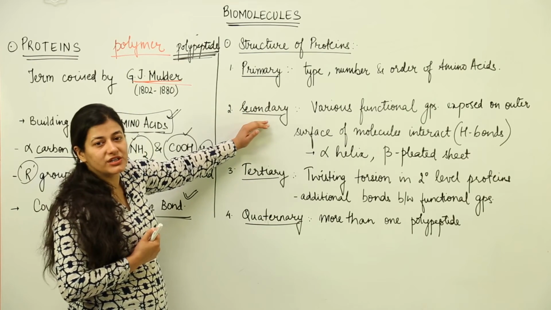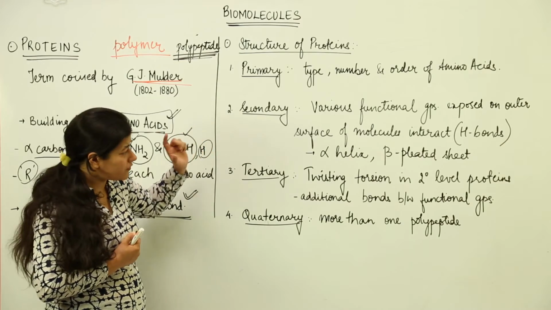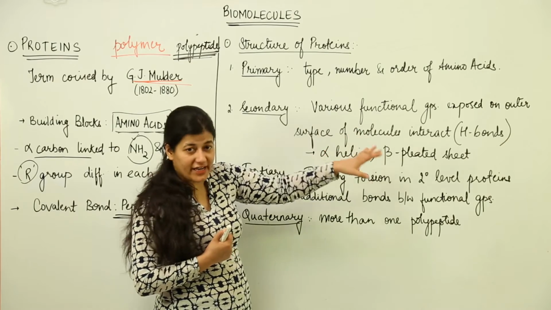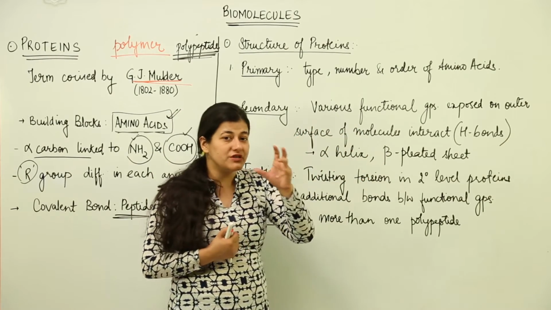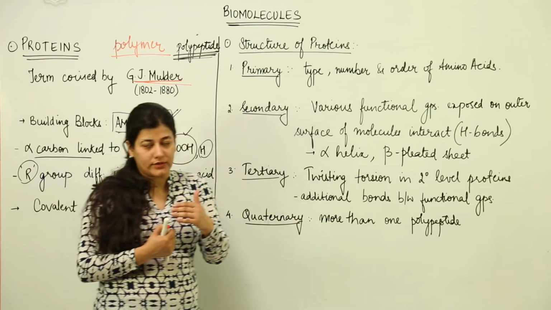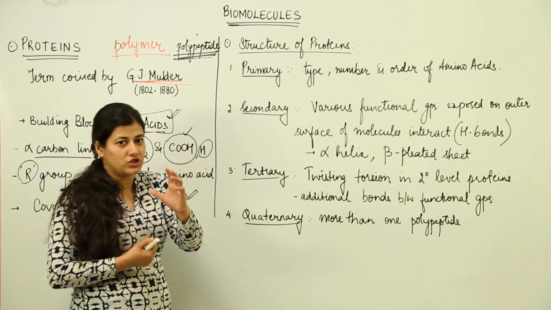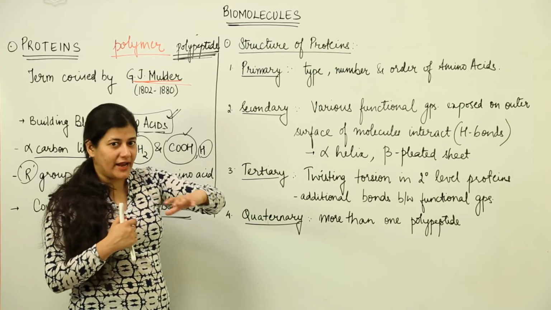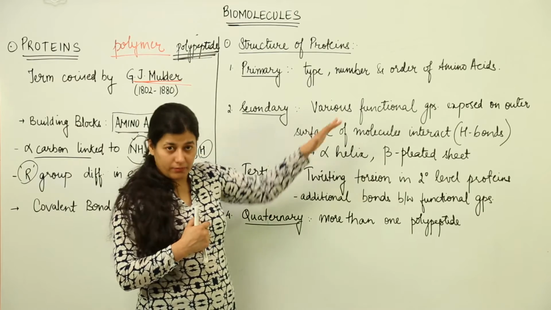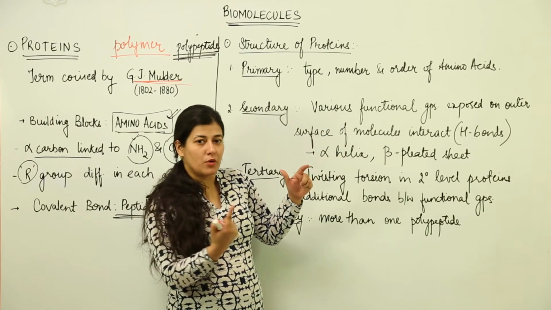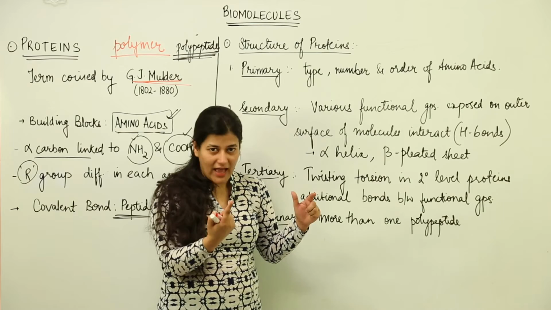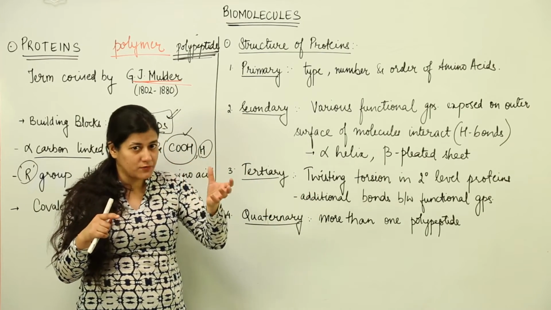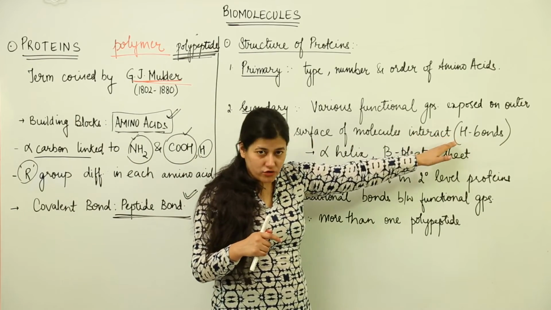The secondary structure that we get as a result of bonding that takes place on the surface of molecules, because of the functional groups which are exposed on the outer side. You've seen that the peptide bond formation took place between an amine group and a carboxylic group, and when these polypeptide chains have exposed functional groups on their surfaces, there is a probability of formation of either an alpha helix, or beta pleated sheets where the outer functional groups would be interacting as a result of hydrogen bonds.